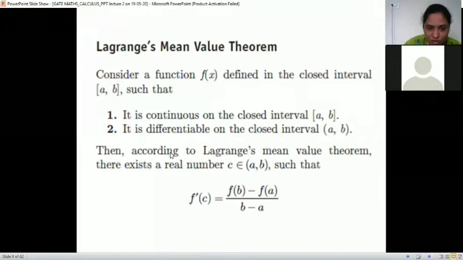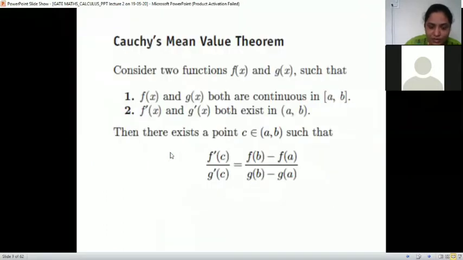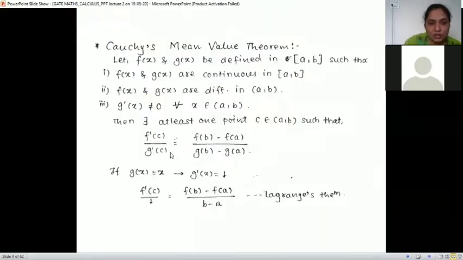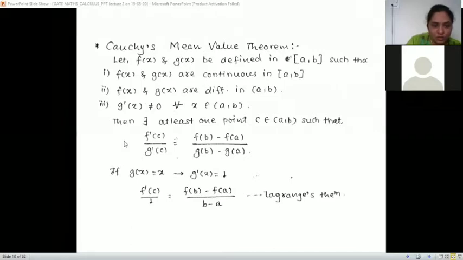And in Lagrange's theorem, there is f dash of C, and in Cauchy's theorem, f dash C upon g dash of C. So is there any relation between them? We'll see that. This is the definition again, which we have seen: f dash C upon g dash of C is f of B minus f of A upon g of B minus g of A.